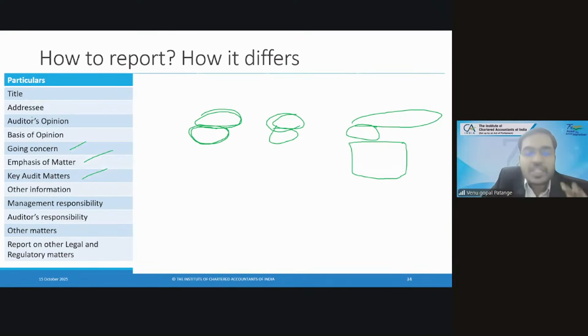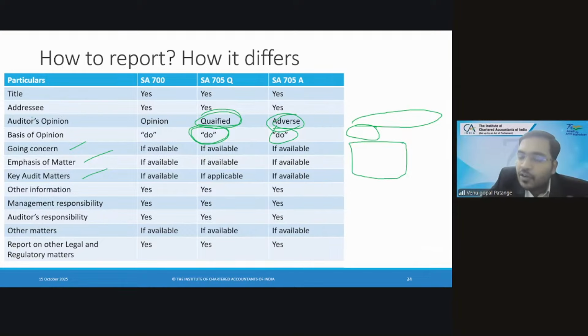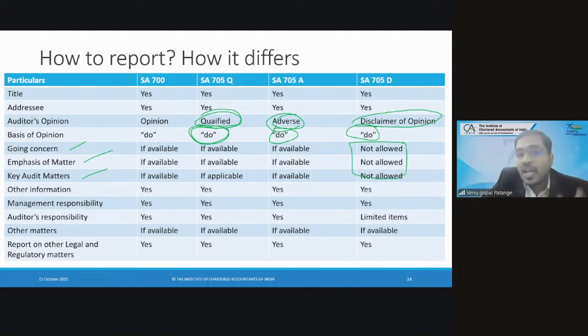So you have these elements, right? SA 700 you show like this. SA 705 you give headers. SA 705 adverse. If it is qualified, you give qualified and basis for qualification. Adverse, you will give adverse and basis for adverse opinion. Disclaimer, without seeing you are answering. Okay, great.